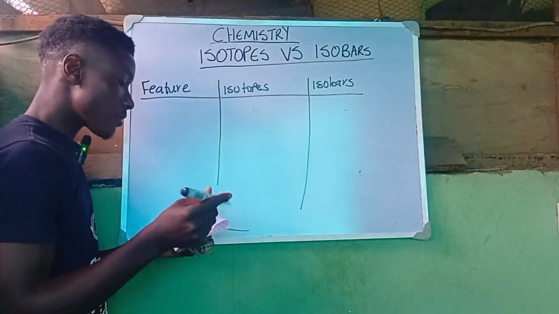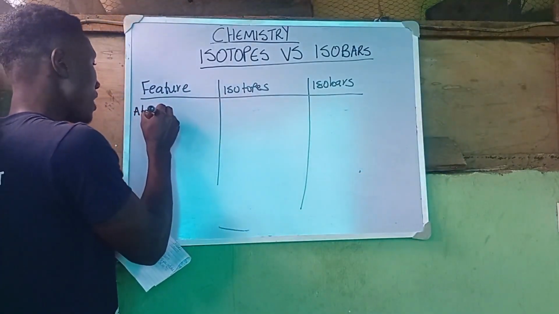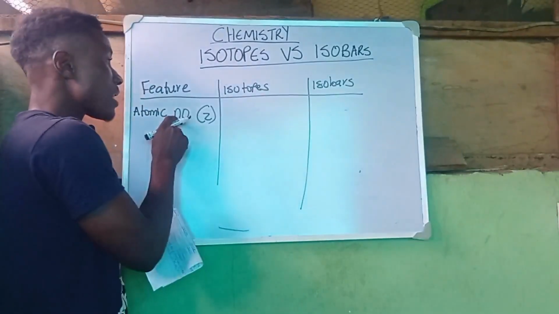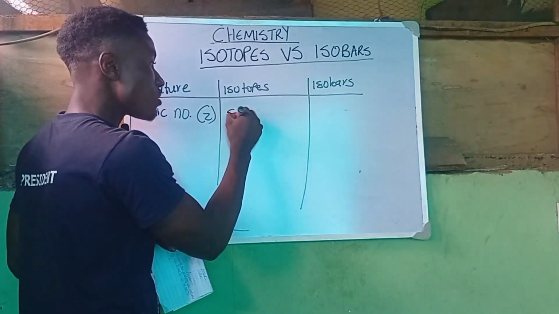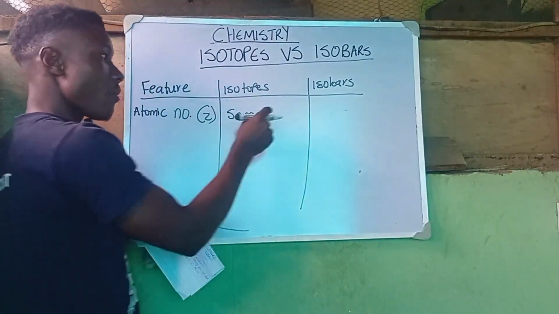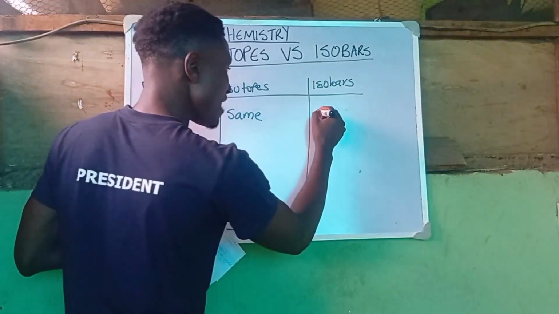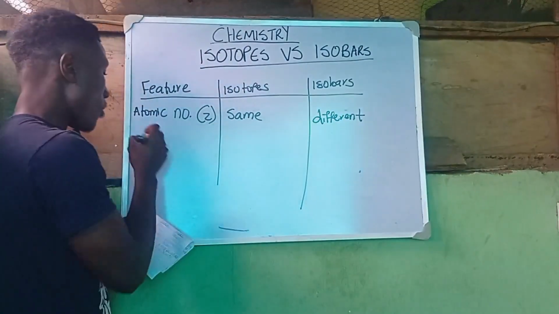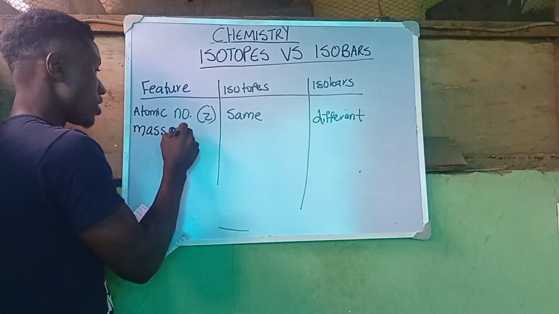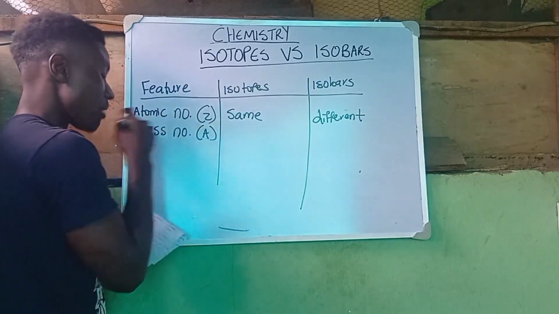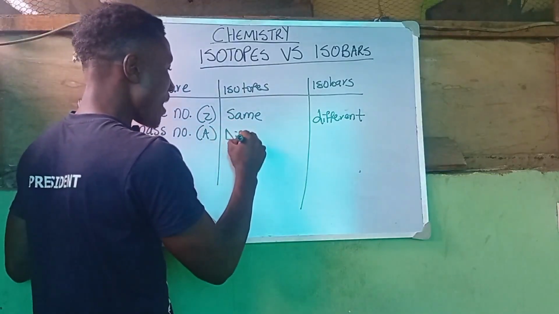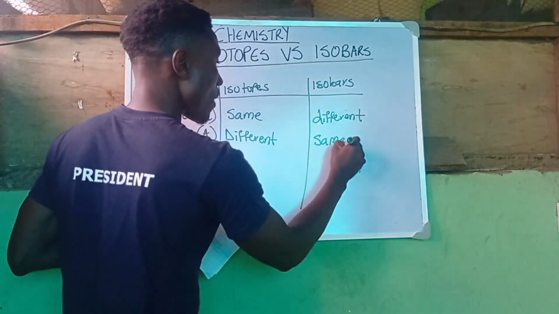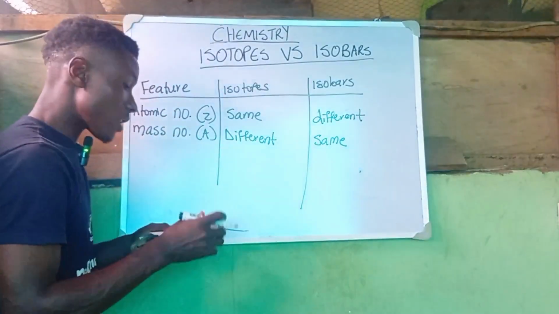The first feature we have here is atomic number, which is represented as the letter Z. For the atomic number, isotopes have the same atomic number, but the isobars have different atomic numbers. Then we have the atomic mass, or the mass number, which is represented as the letter A. For the mass number, isotopes have different mass numbers, but the isobars have the same mass number. It is very, very important you understand all of this.